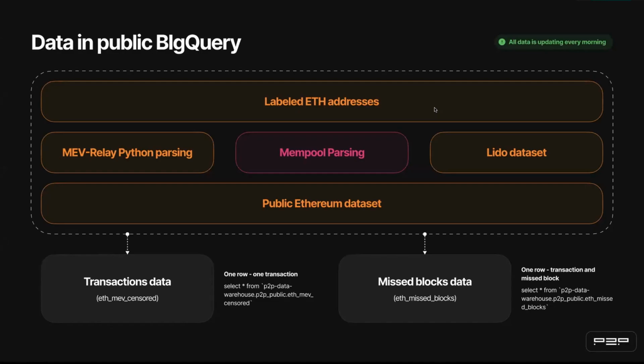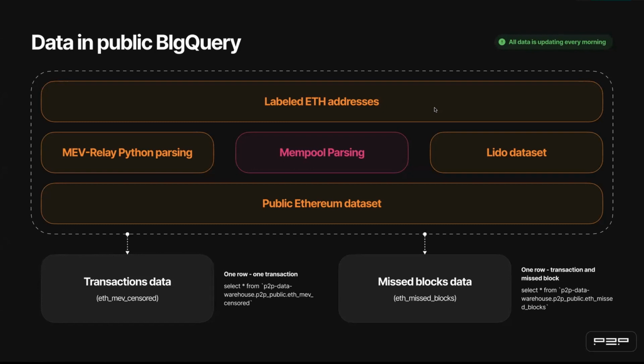Hello guys, I'm glad to present our P2P solution, which we hope will help to monitor censorship in the Ethereum blockchain. Let's start with the analysis and description of our data. Of course, the main data source is the public mempool. We parse it, and we're streaming it 24/7.